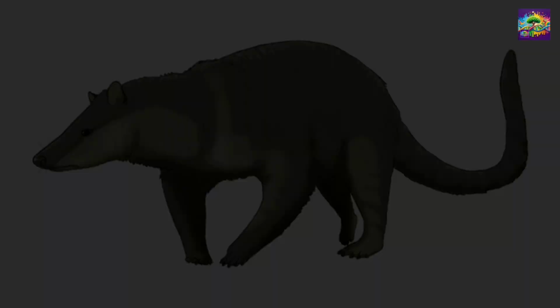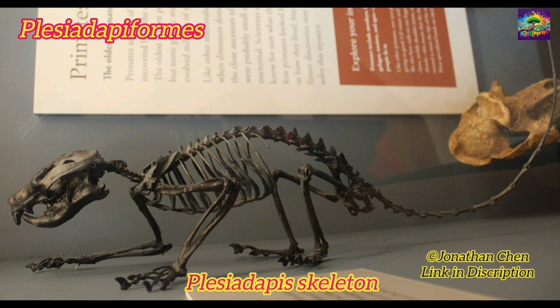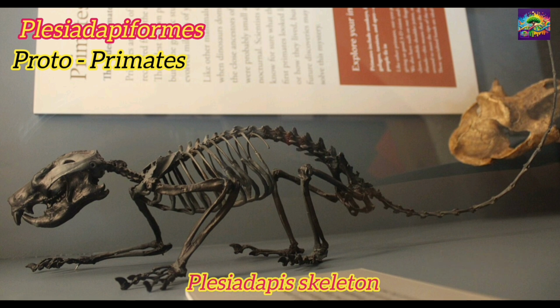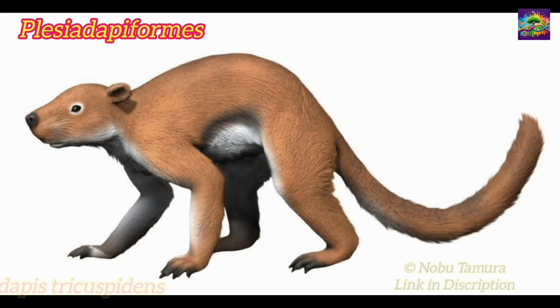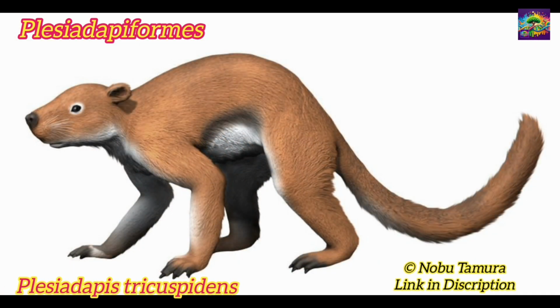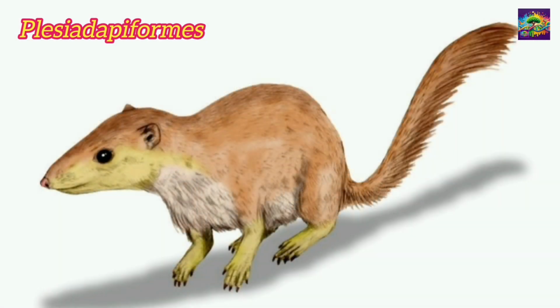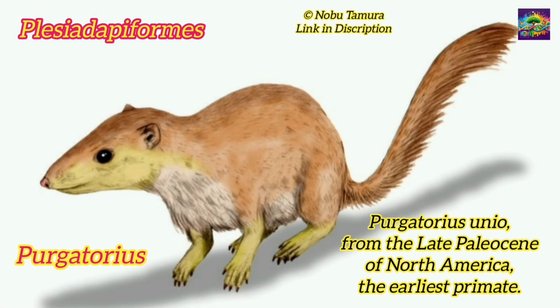During the Paleocene Epoch, early primates or proto-primates began to develop, belonging to a group called Plesiadapiforms. These organisms had some early features resembling primates. They were small, insectivorous creatures that predominantly lived in trees. As part of their evolutionary adaptation to arboreal life, these proto-primates developed specialized features like hands and feet adapted for gripping trees. Instead of claws, they had nails, which served as an important developmental indicator towards true primates.